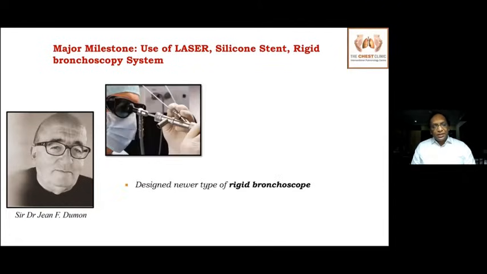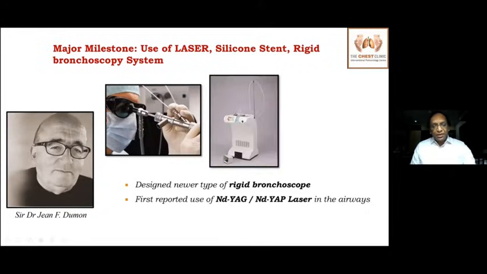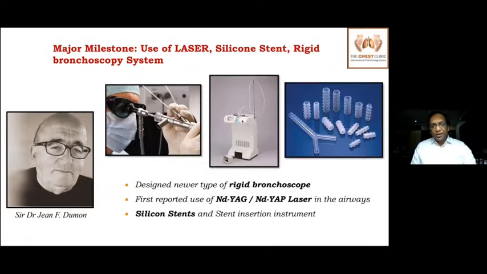He's the first chest physician to design a dedicated rigid bronchoscopic system, where he has integrated different types and sizes of rigid bronchoscopes with a single universal adapter. And he has pioneered work on lasers in the airway, and also has designed dedicated silicone stents called Dumont stents.